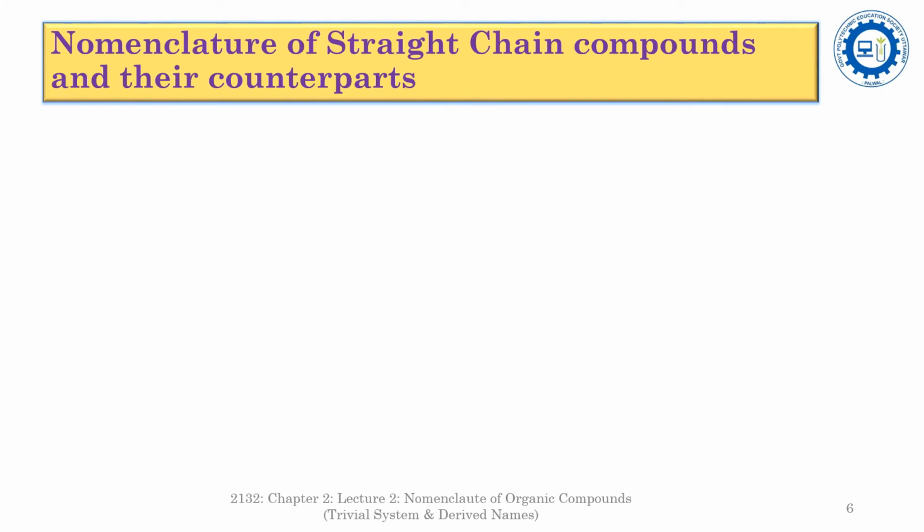In the trivial system of nomenclature, on the basis of structure of the organic compounds, firstly we will discuss the nomenclature of the straight chain compounds and their counterparts. In this system of nomenclature, firstly the carbon chain of the compound is selected, and then the straight chain of the carbon is symbolized by the prefix n. n is the abbreviated form of normal.